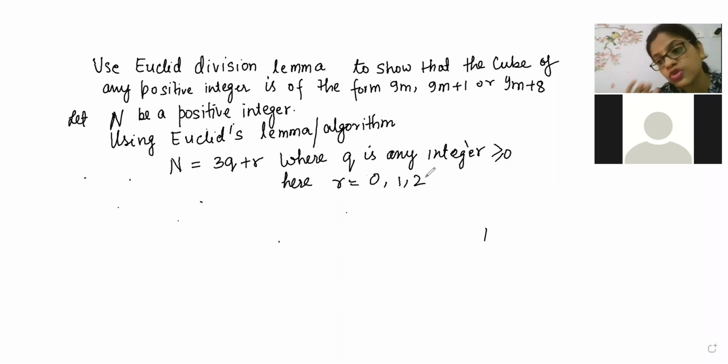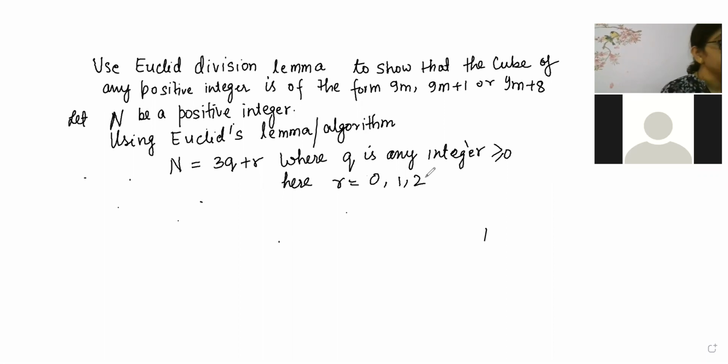For those who have not understood, I am explaining one time: we know dividend is equal to divisor into quotient plus remainder. Here dividend is n, a positive integer, and 3 is the divisor, Q is the quotient. The remainder will always be less than the divisor. So the divisor is 3, and the remainder will either be 0, 1 or 2. If you do not understand, see the recording, you will be able to understand it better.